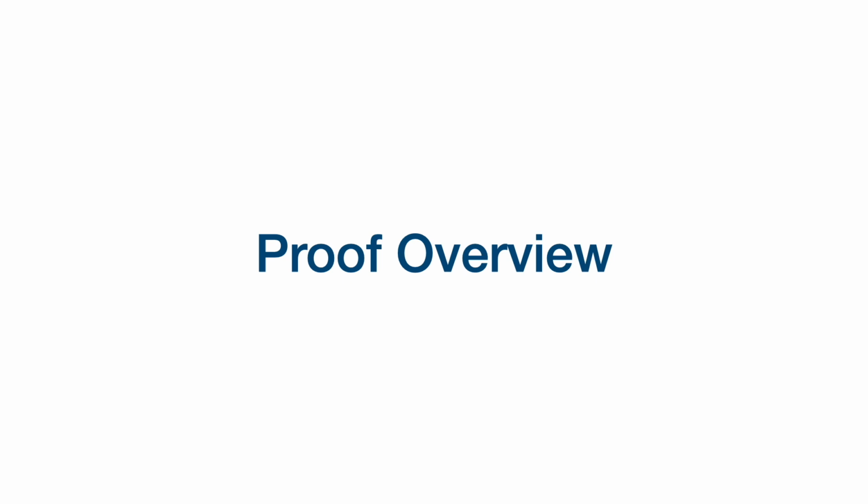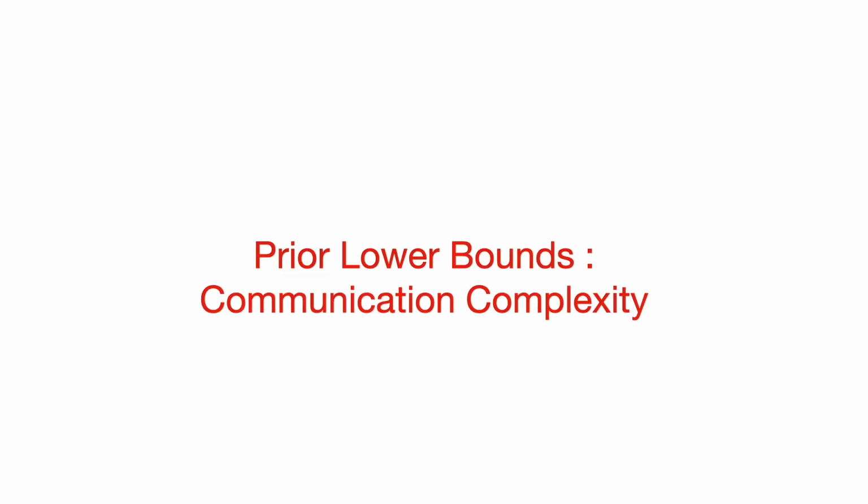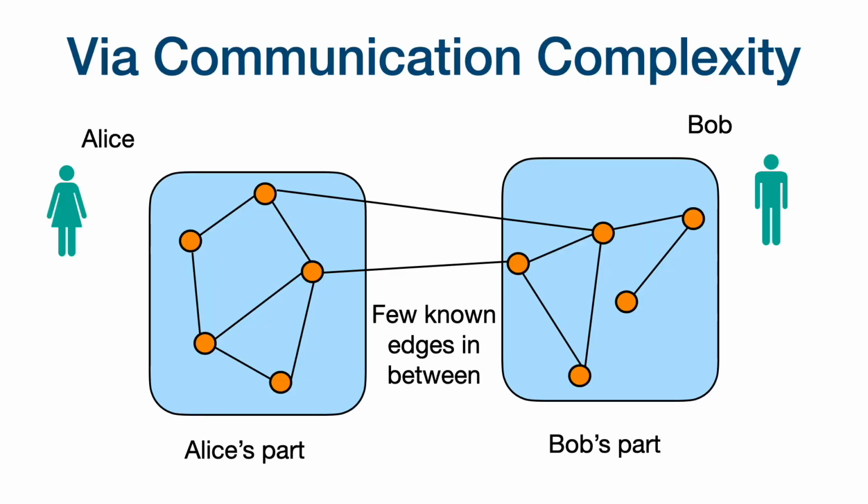So I'm going to give a brief overview of the proof. The prior lower bounds, not for this problem, but in this model for other subgraph detection problems, went through communication complexity. At a very high level, the lower bounds have this structure where there are two people, Alice and Bob, and the vertices of the graph are partitioned between Alice and Bob.